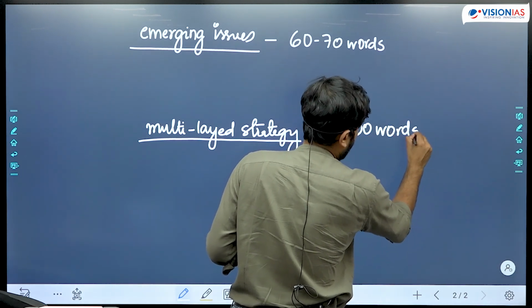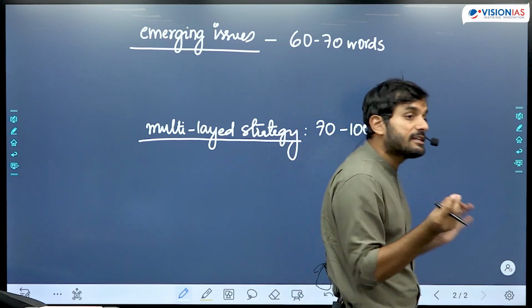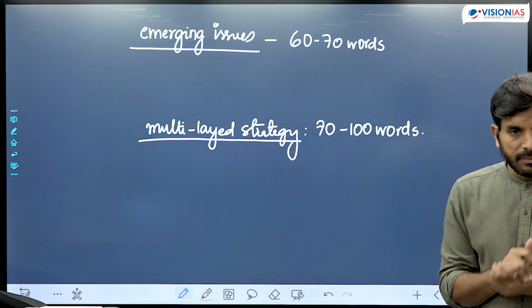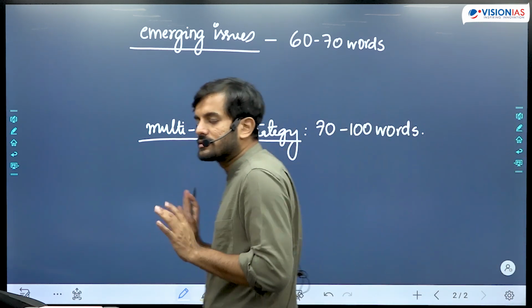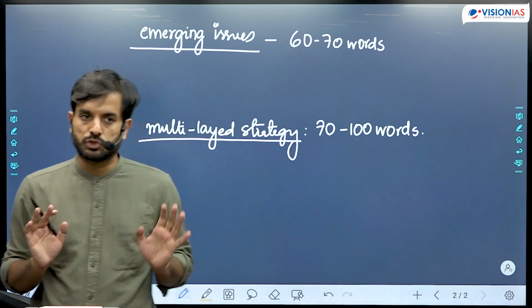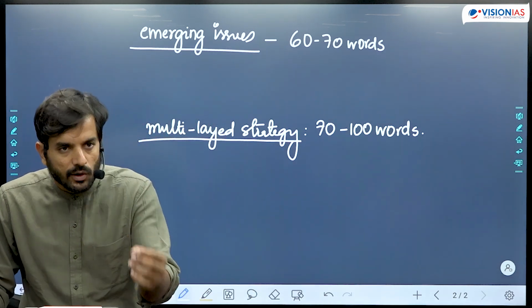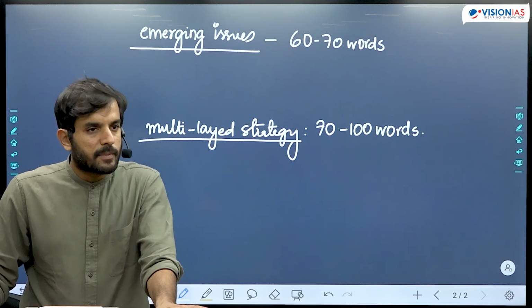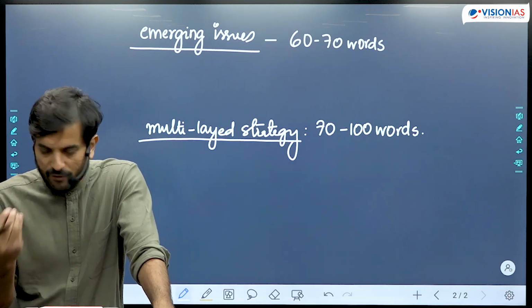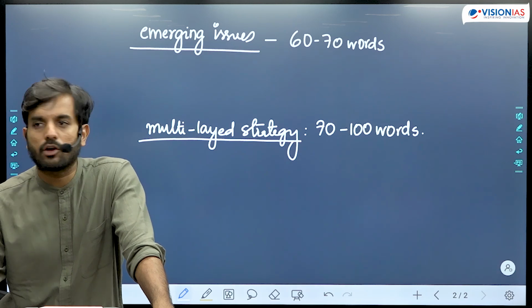Now, if that is what is going to be your coverage of these two specific issues, that means that you are just left with 70, 80 words now with your introduction and conclusion. Even if you are writing like a 30-word conclusion, which basically means that you are just left with now 30 to 40 words in your introduction.